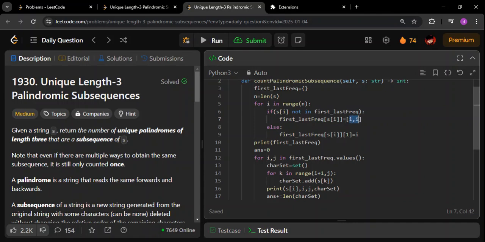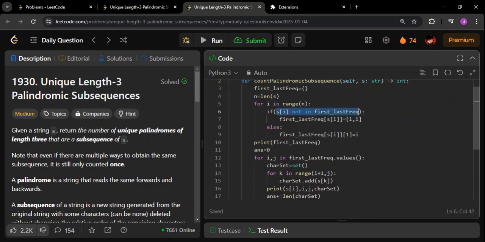In this list, as you can see, I have initially kept two variables. Initially both of them are the same. The variable at the zeroth index will tell me the first occurrence of the character, and index number 1 will tell me the last occurrence of the character. While initializing them, I have kept both of them the same, just for the time being.